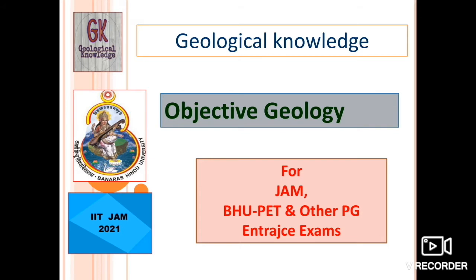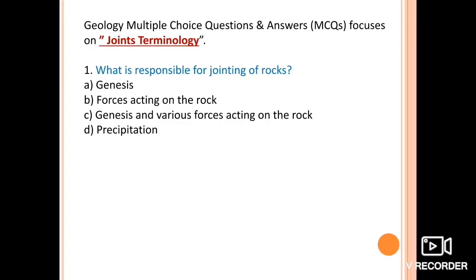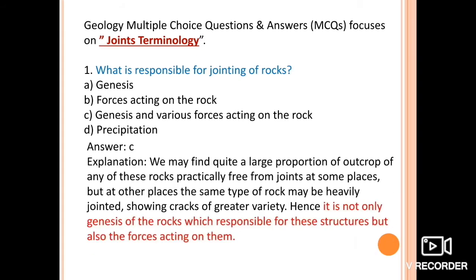So let's start today's discussion, and this is dedicated to the joints terminology, the basic terms which are generally used in joints. First question: what is responsible for jointing of the rocks? Genesis, forces acting on the rock, or the genesis and the various factors acting on the rock, or the precipitation. So that is the genesis as well as the various forces acting on the rock.